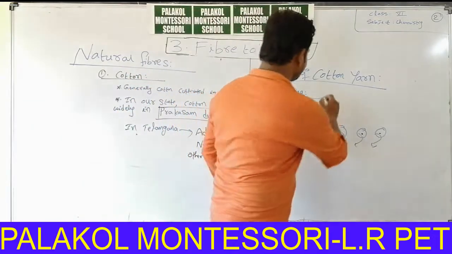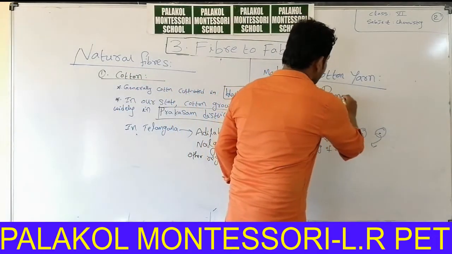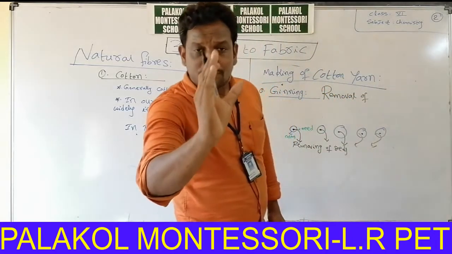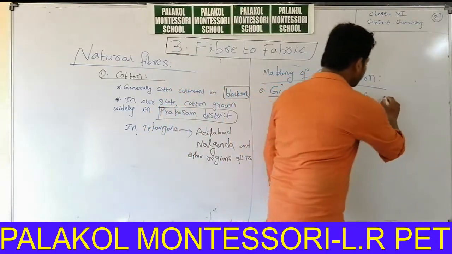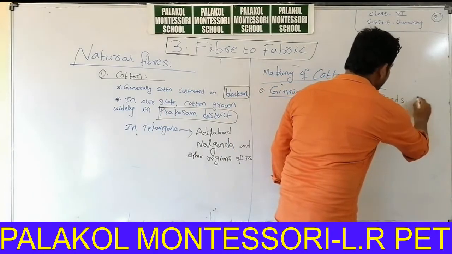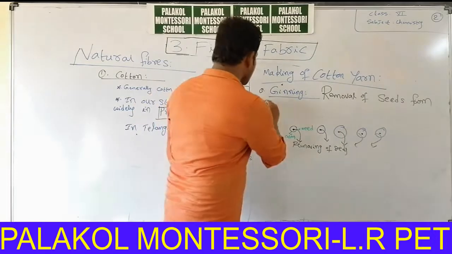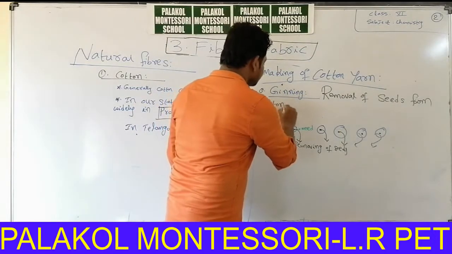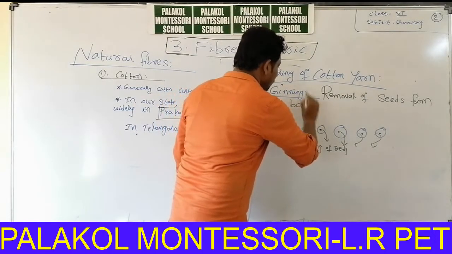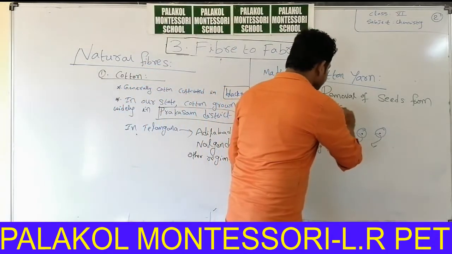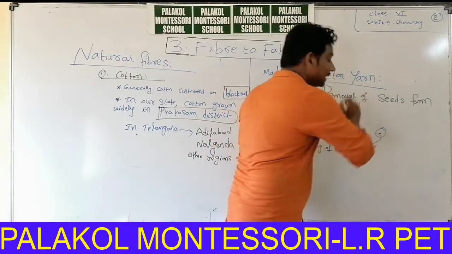Removal of seeds from cotton balls is called ginning.